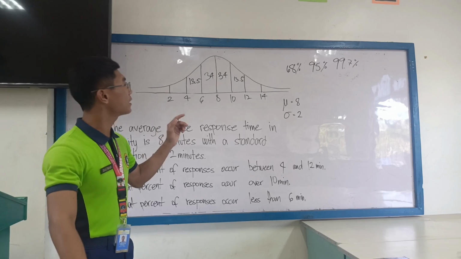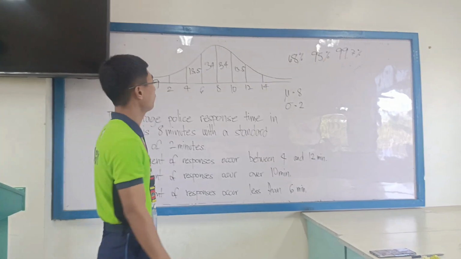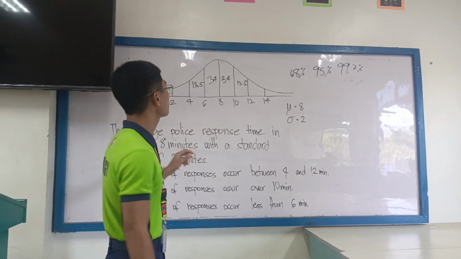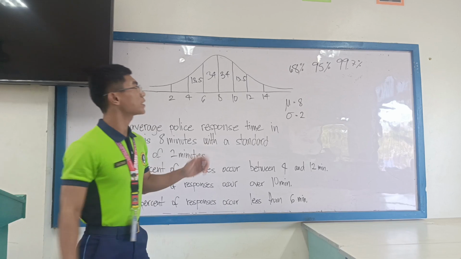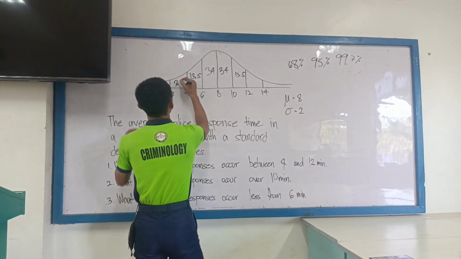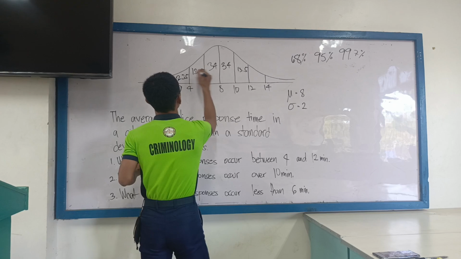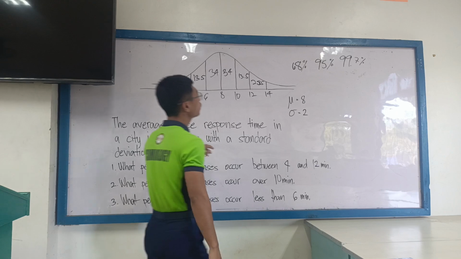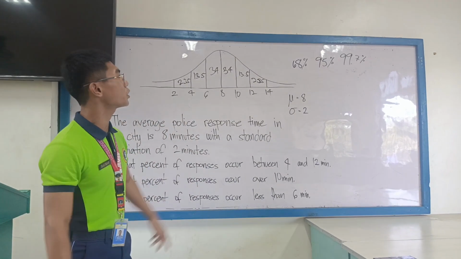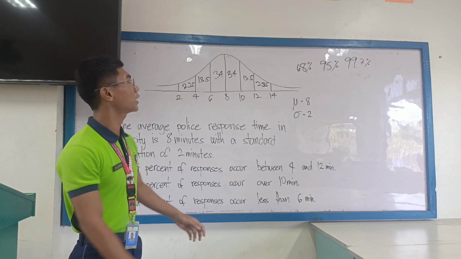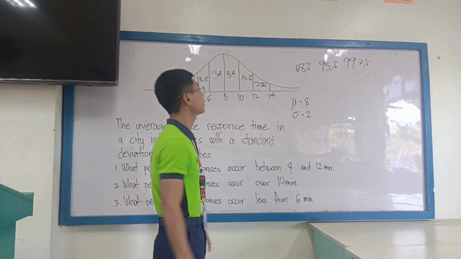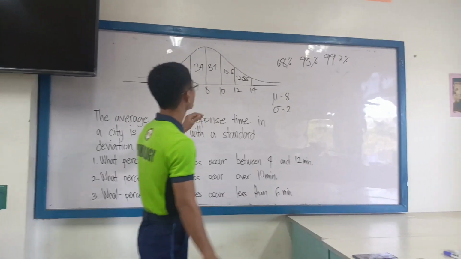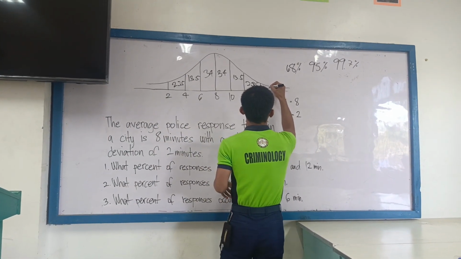Then the third standard deviation is 99.7. So from 95 to 99.7 is 4.7. Let's divide the 4.7, so we have 2.35. Then to complete the 100% of this normal distribution, we must subtract 99.7 from 100%, which is 0.30%. Let's divide 0.30% to put on the left and the right standard deviation. So we have 0.15.